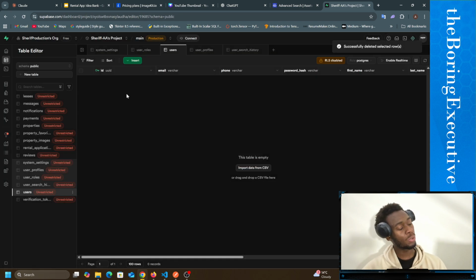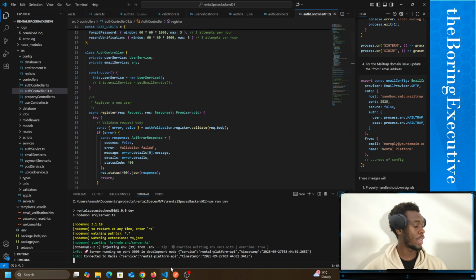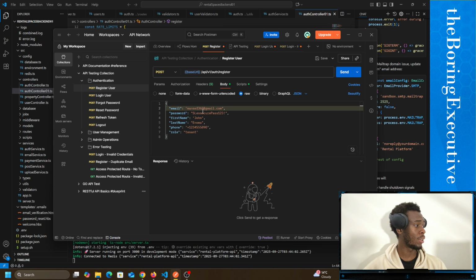If I delete those two rows now, all the associated rows in other tables are going to be deleted also. And I'm using Supabase for the database, by the way. Anyways, it's live, and I want to test out registering the user. Everything is kind of the same in the user management and admin error tests. I want to see if I can do the error testing now.